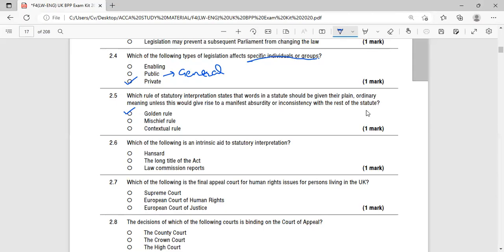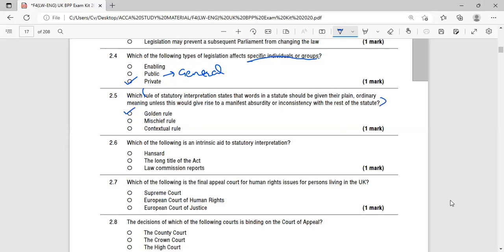And what does contextual rule mean? Contextual rule says that a word should be construed in its context. So here the right answer of this question is the general rule.